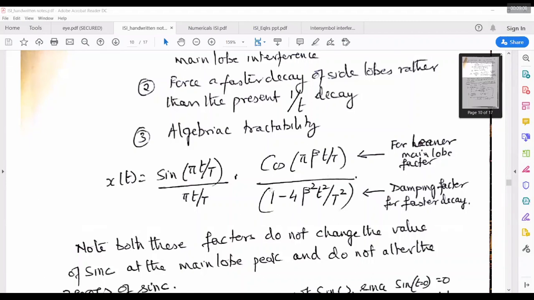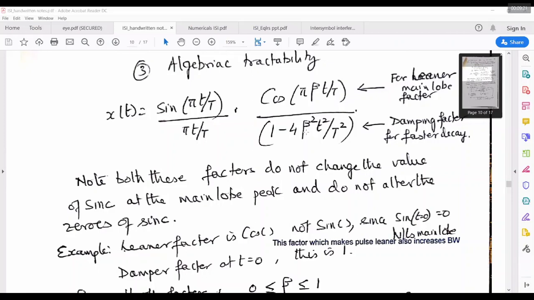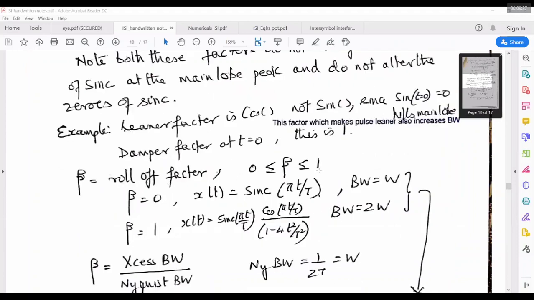So this entire equation multiplied by the original sinc will be called the raised cosine pulse. Now, the raised cosine pulse has a beta greater than 0, 0.1, 0.2 till 1. Beta is the roll-off factor, which varies between 0 and 1.